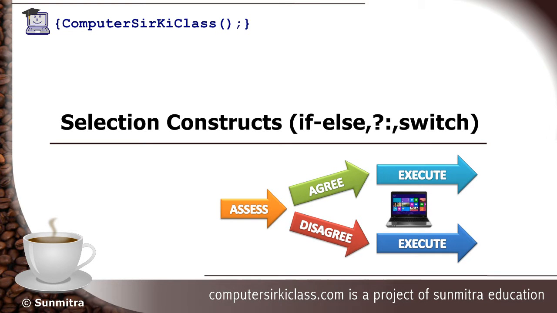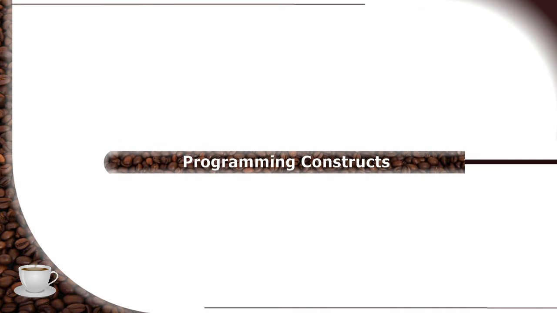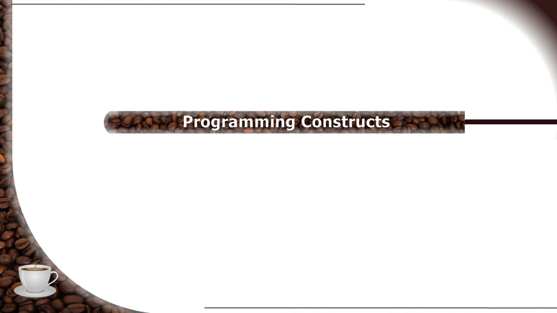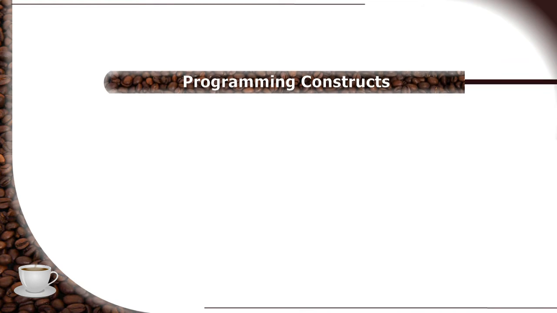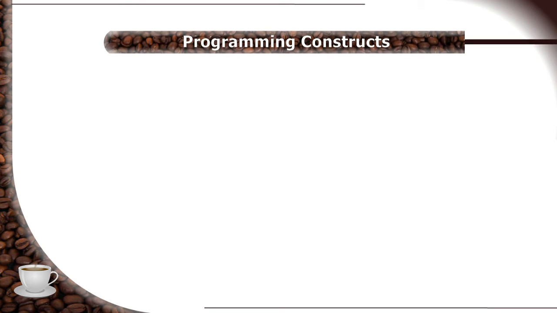Selection construct is one of the fundamental constructs of programming. The styles it can take have been briefly explained in this session. A programming construct is the model in which instructions can be given to the computer. The popular constructs are: